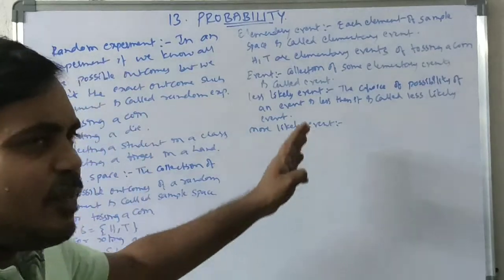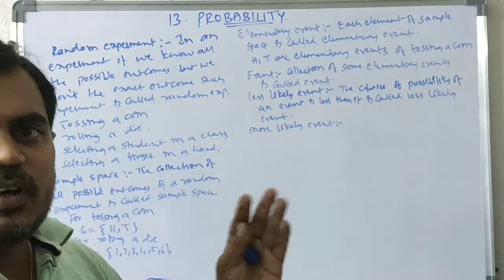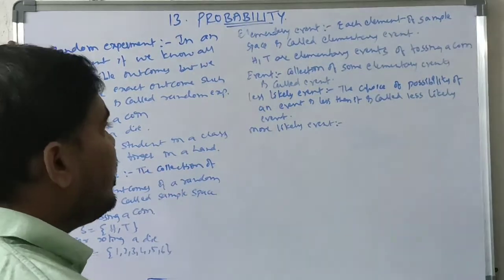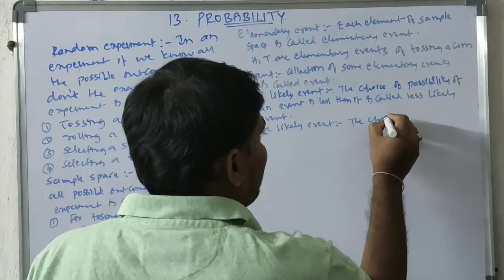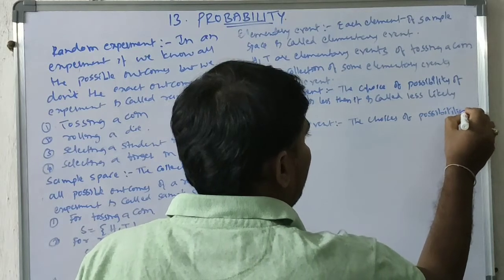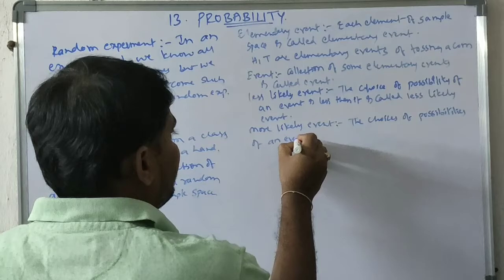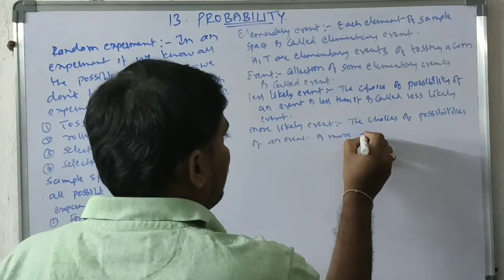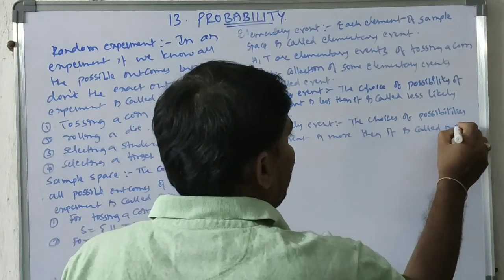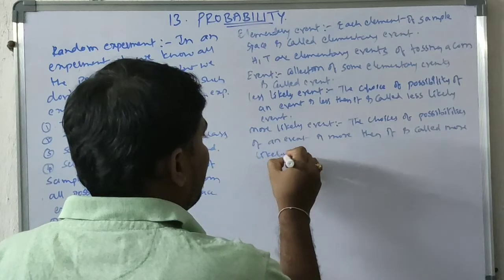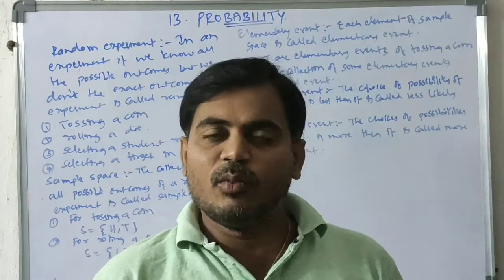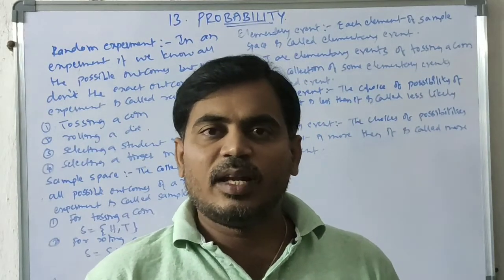Previously we discussed less likely: the chances of possibilities of that event are less, then it is a less likely event. If it is more, then it is a more likely event. The choices of possibilities of an event are more, then it is called a more likely event.